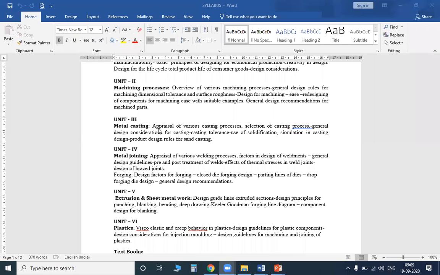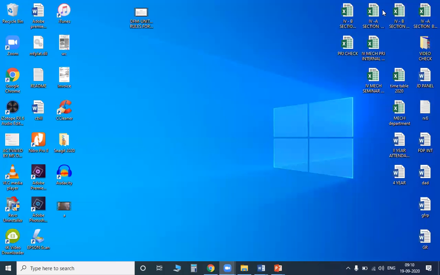What is meant by metal casting, how it is started, how solidification is done, what process follows after solidification, how after heat treatment it is put on a machine, what the next process is, and what design considerations are to be taken. This will be explained under unit 3 from today onwards. Clear? I will share my screen.